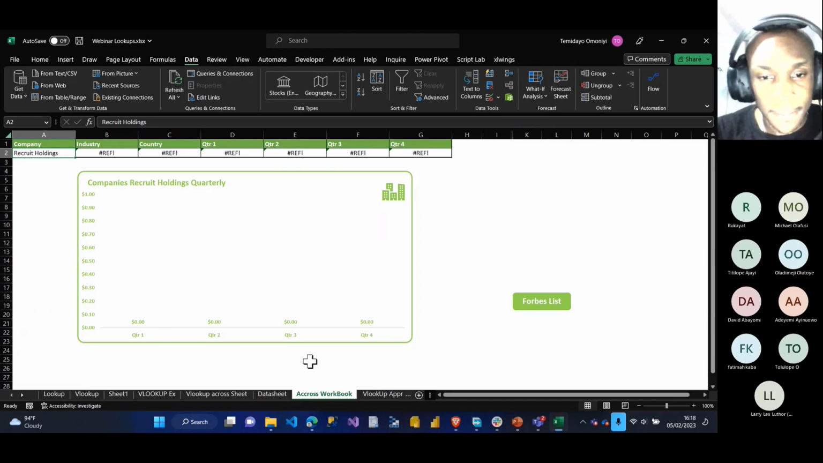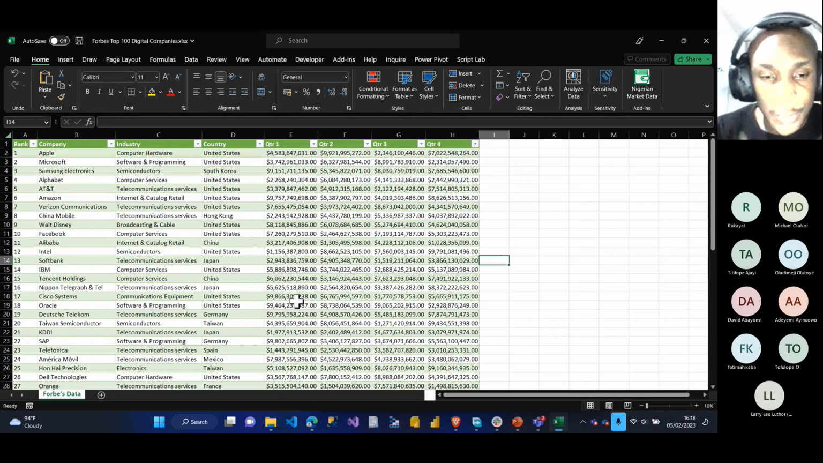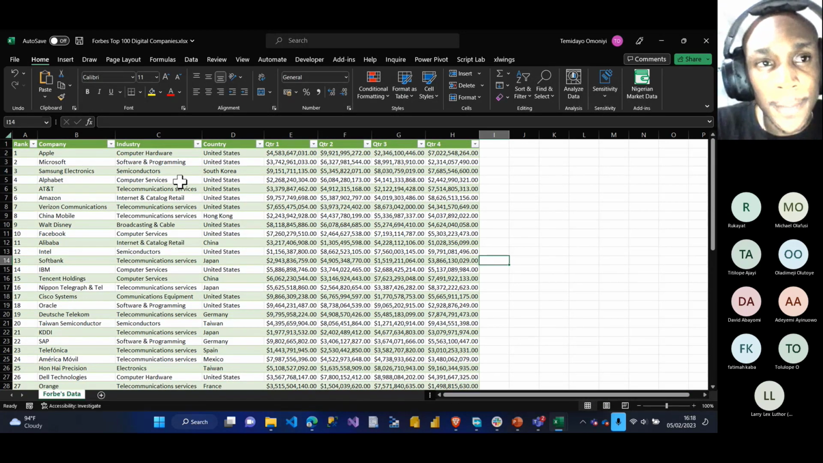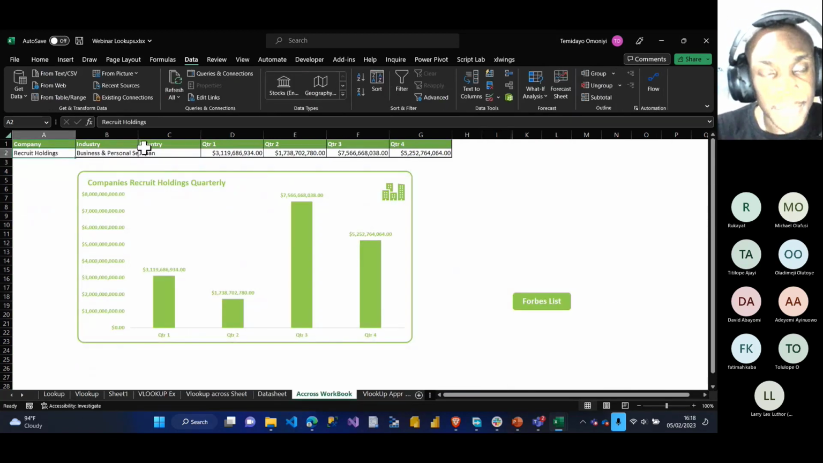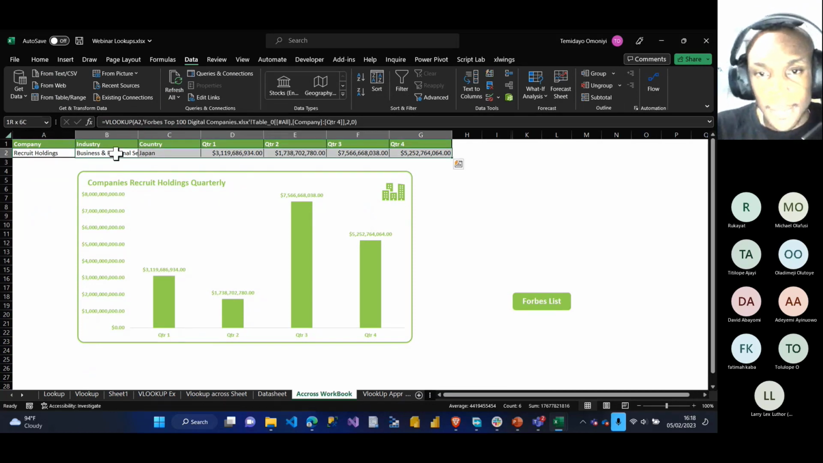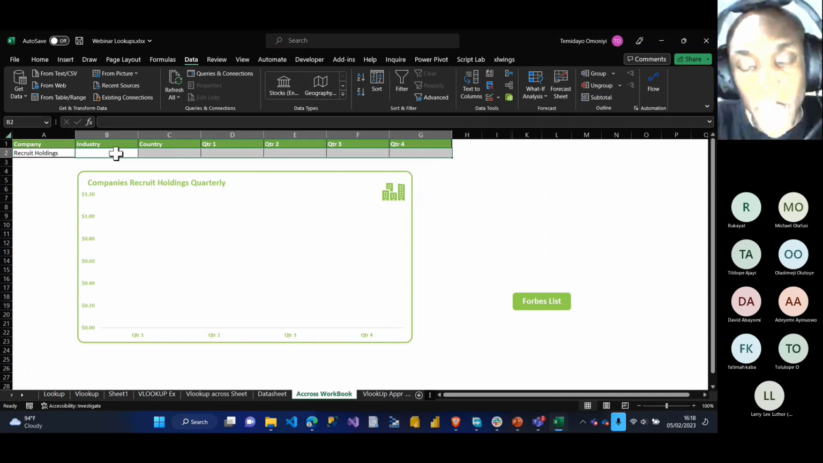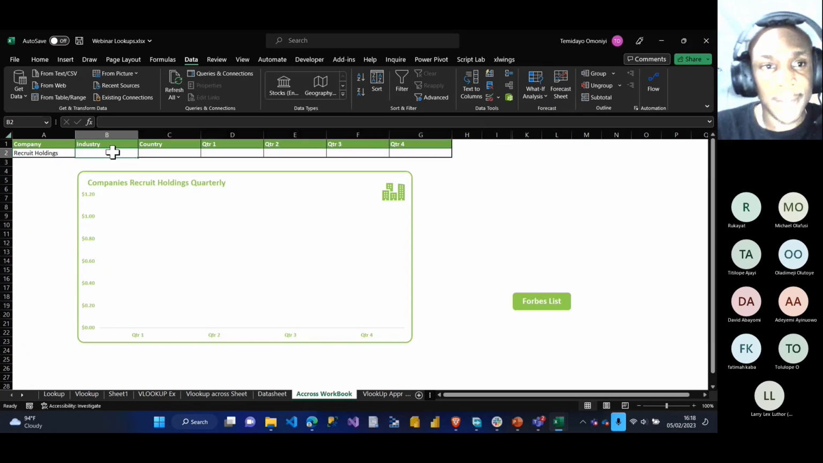If I click on this now, it's going to open another sheet for me. I have another sheet here, which shows me the Forbes list, the top 1,000 digital companies. So let's say I have something like this. Now, for VLOOKUP across workbooks, both workbooks must be open. Both workbooks must be open.